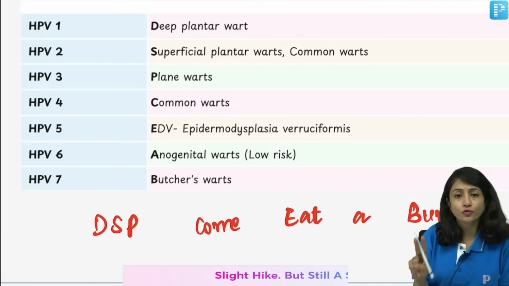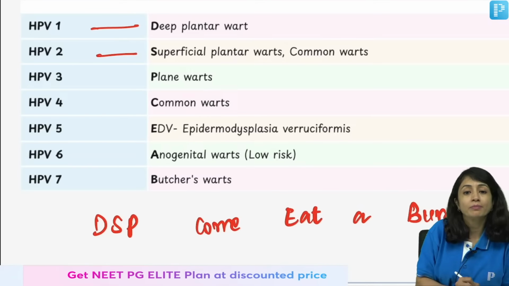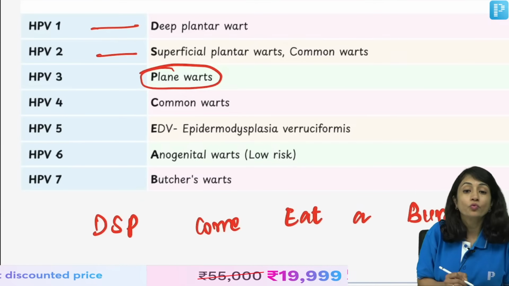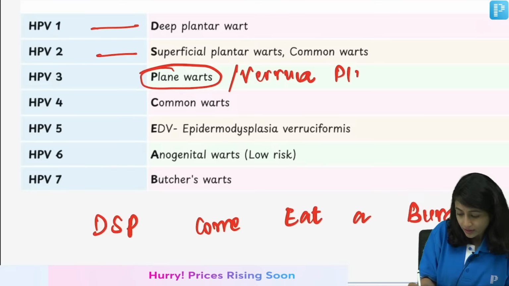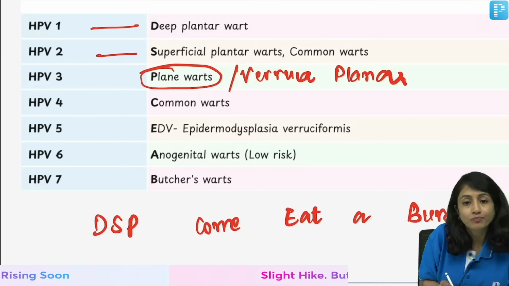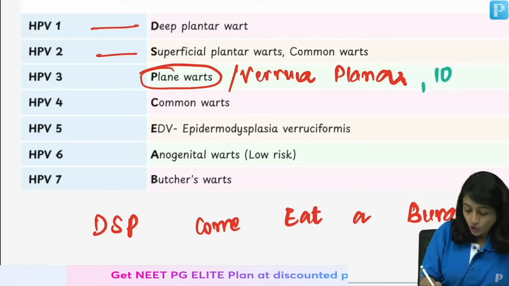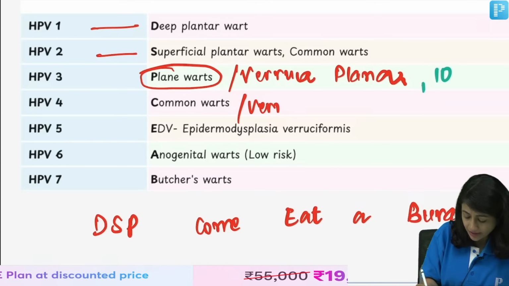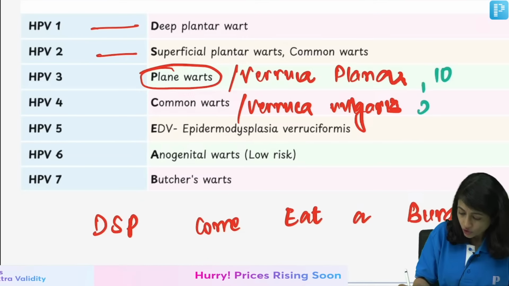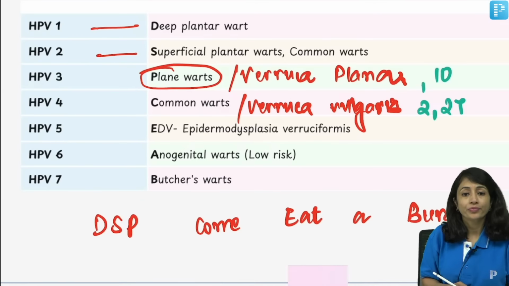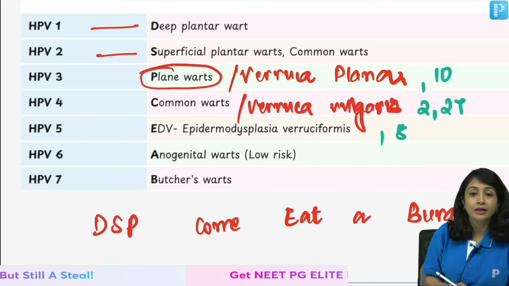So plantar warts are of two types, deep and superficial. Deep plantar wart is caused by type 1 HPV, superficial by type 2. This is a very common one which is asked, called plain warts or verruca plana. Verruca plana is caused by type 3 and also by type 10. Then common warts or verruca vulgaris is caused by HPV type 4, 2 and 27. EDV or epidermodysplasia verruciformis is caused by HPV 5 and 8.